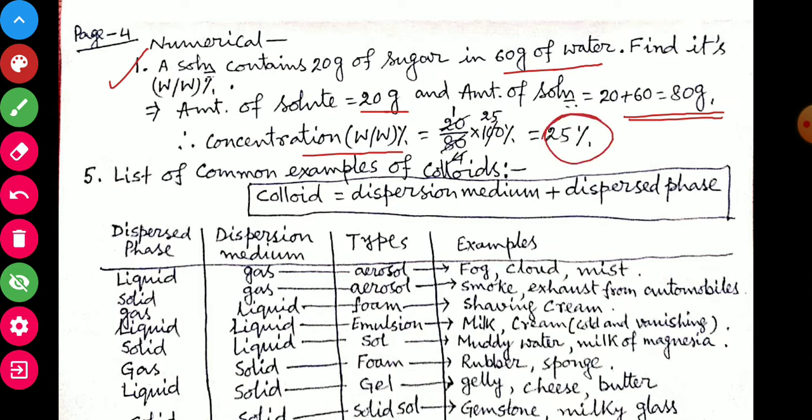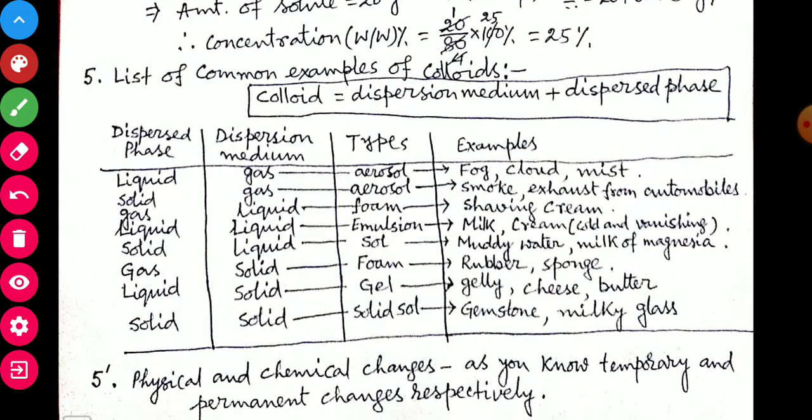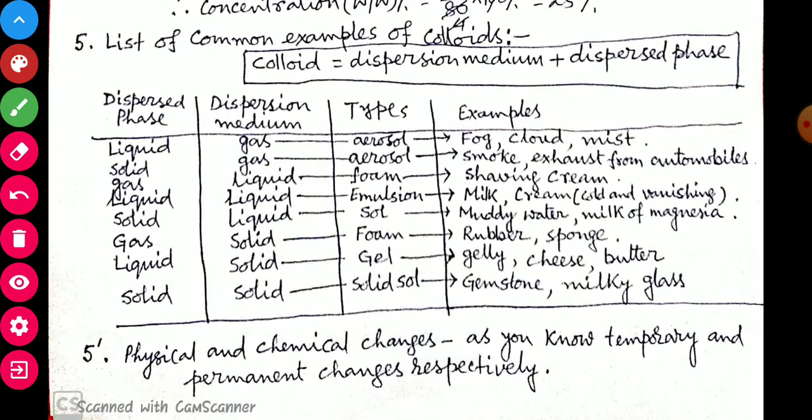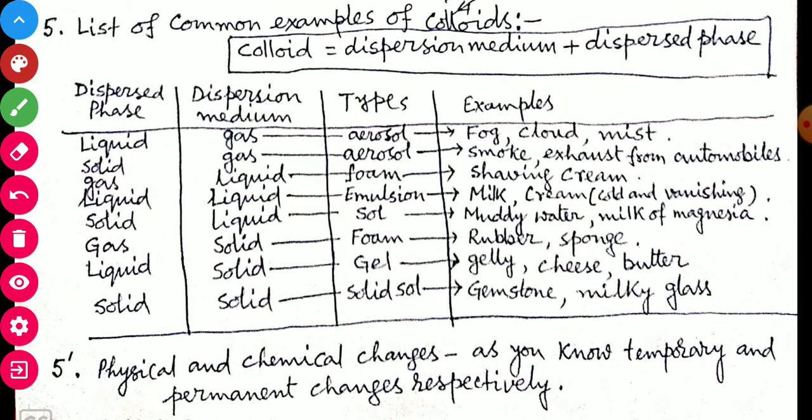Now, list of common examples of colloids. Colloid equal to dispersion medium plus dispersed phase, just like solution equal to solvent plus solute. Now we take some examples. Dispersed phase, dispersion medium, and types of colloid.